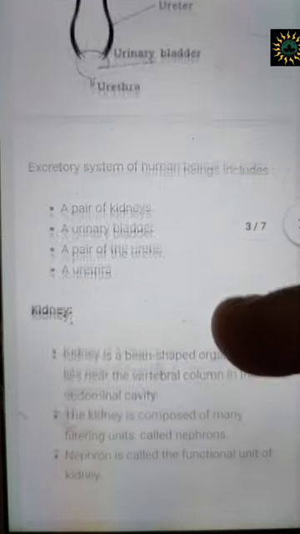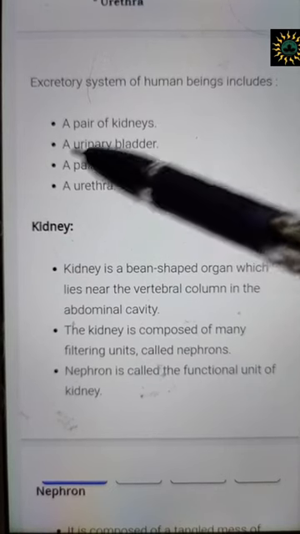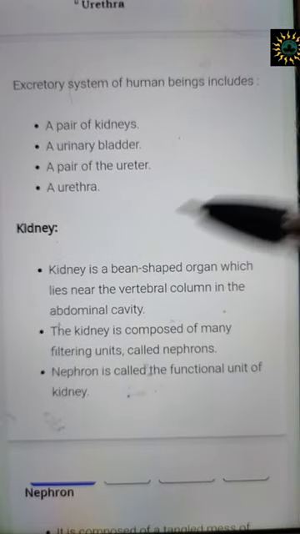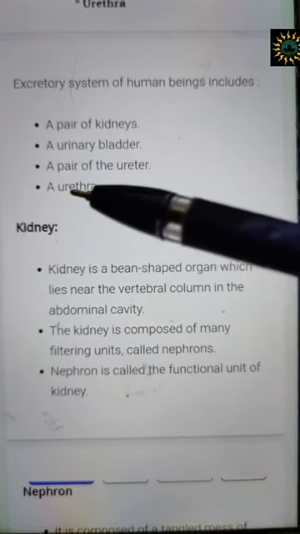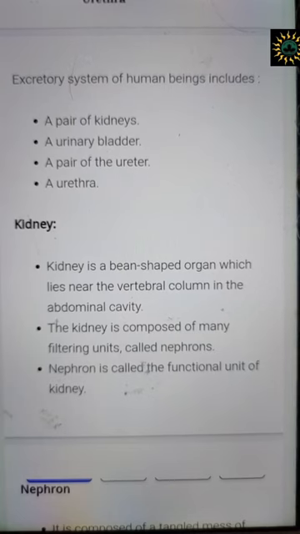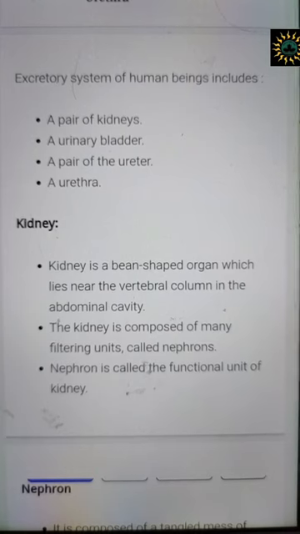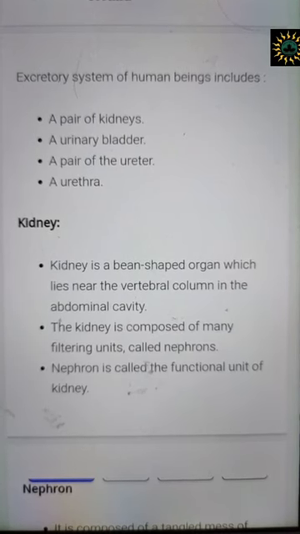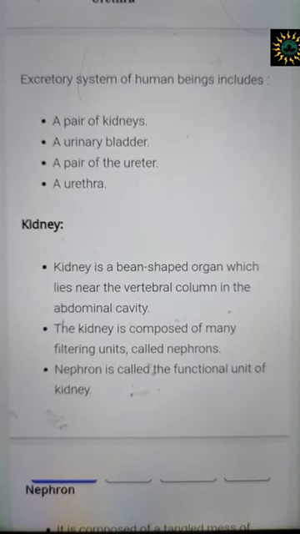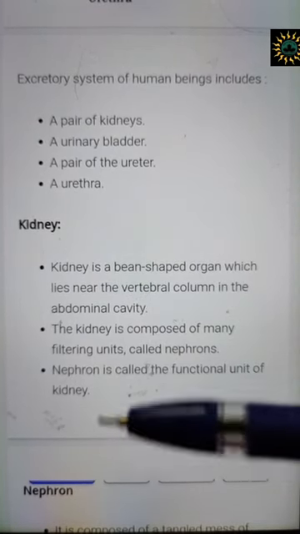So what does the excretory system consist of then? It consists of a pair of kidneys, a urinary bladder, a pair of ureters and the urethra. Now what is the kidney? The kidney is the prime organ by which excretion takes place. Kidney is known as the strainer of my body. Like when we make tea, what happens? We take the tea leaves, put them in water, make the tea. Now I need to strain the tea off. So I use a strainer. So the kidney is the strainer of my body.